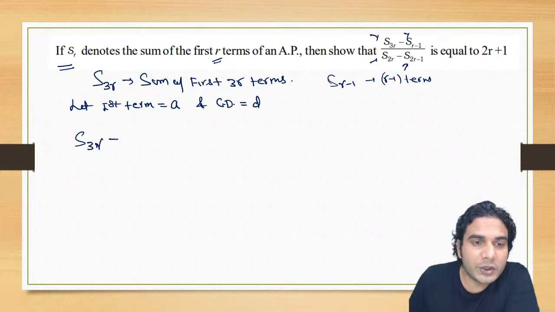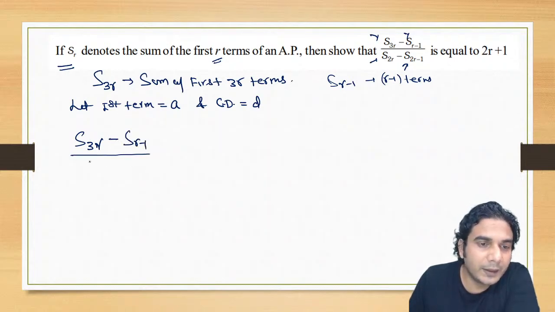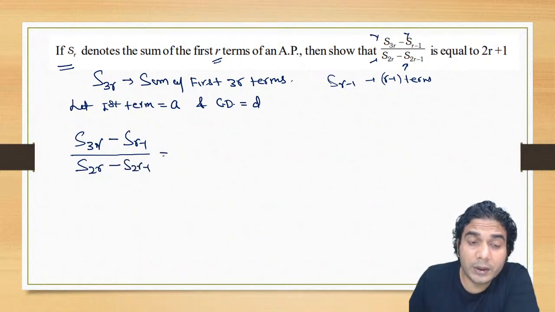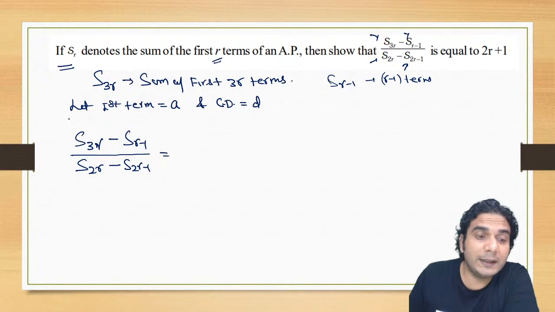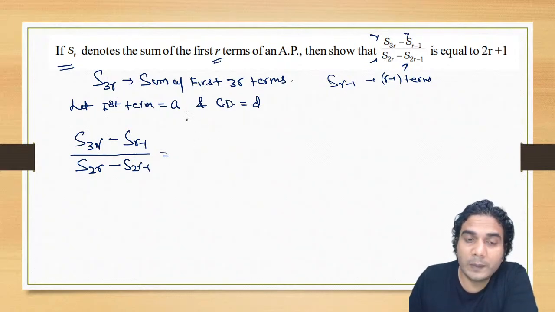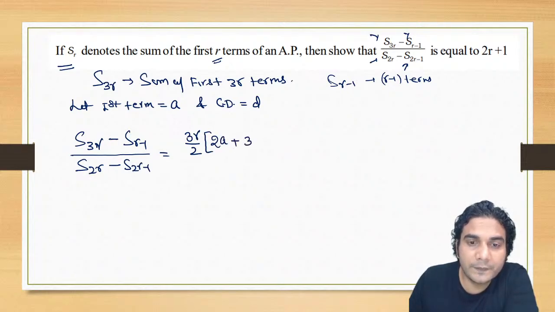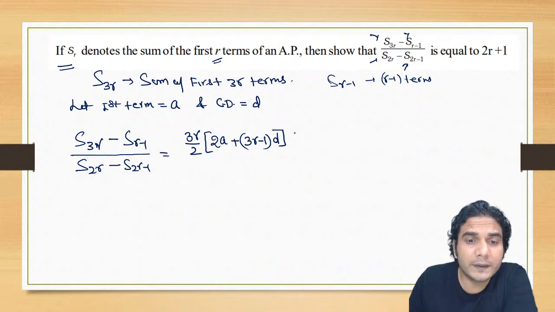Start with the given expression: S of 3R minus S of R minus 1, divided by S of 2R minus S of 2R minus 1. I am going to put the values of these summations in this expression only. What will be S of 3R? If I apply that formula, it is number of terms 3R divided by 2, multiplied by 2 times the first term, 2A, plus number of terms 3R minus 1 into the common difference D. This is the value of S of 3R.